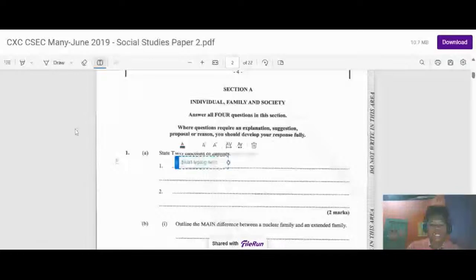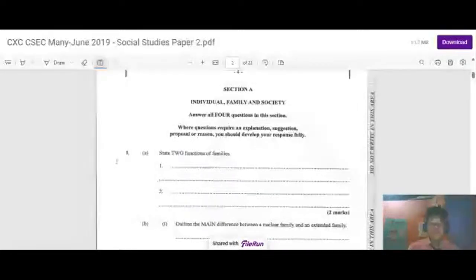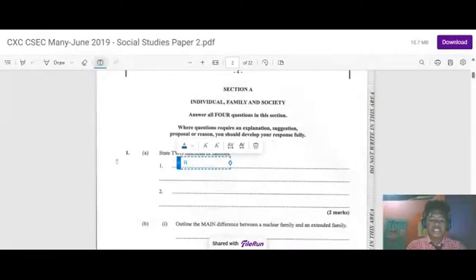State 2 reasons. It says state functions of family. So one function of family is recreation. It just says state the reason, so we just state the reason. Another function of the family is protection. Let's explain it because it says explain it in full.